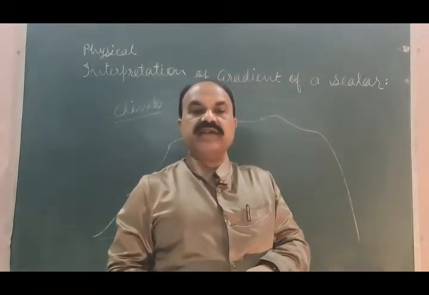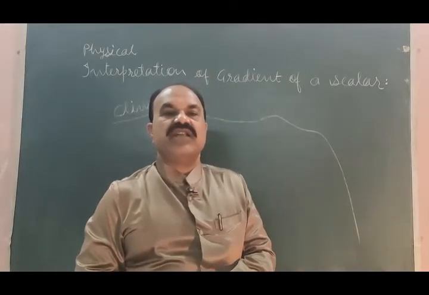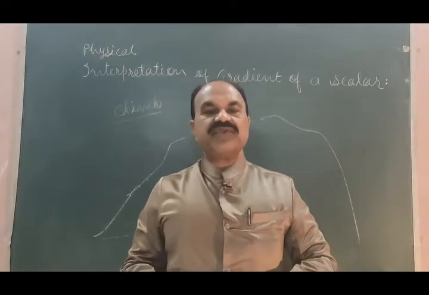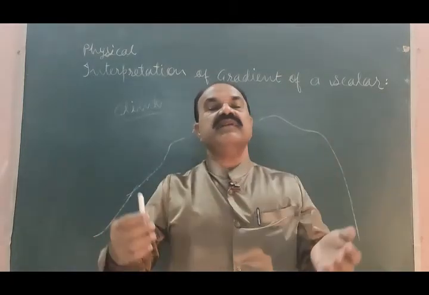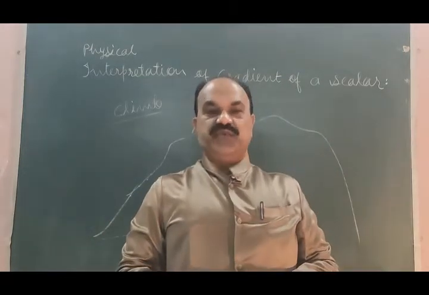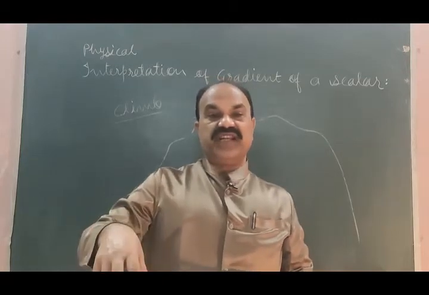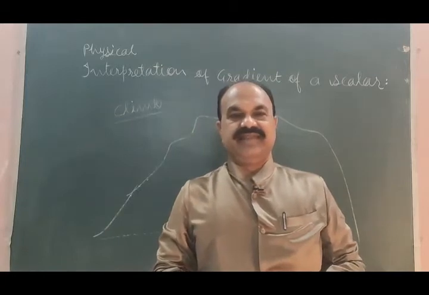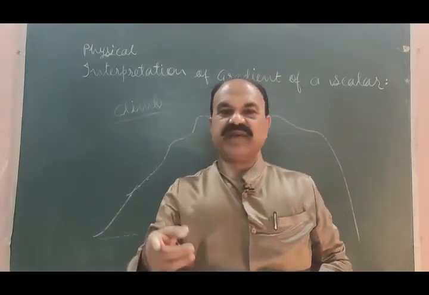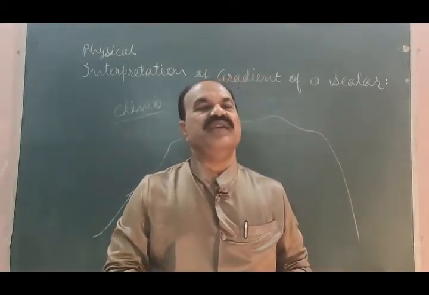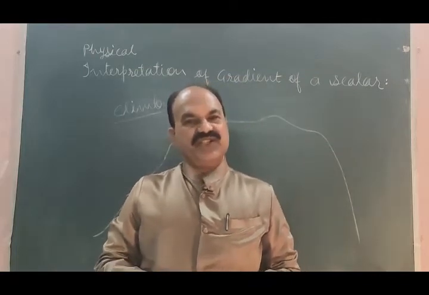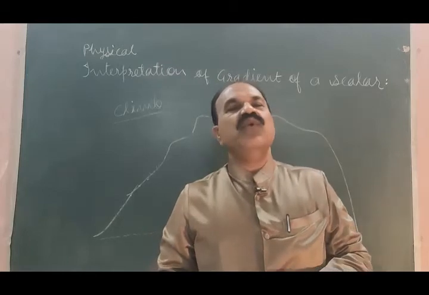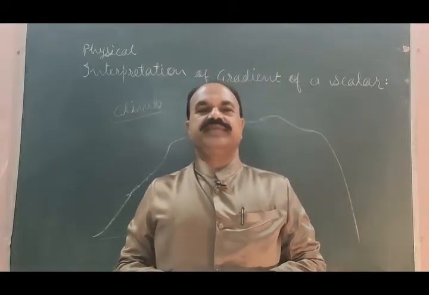So, the gradient of a scalar function is nothing but a force. What type of force? The maximum directional derivative at a position required to hold you there. Its magnitude is the magnitude of the force required to hold you there. Its direction is also the direction of the maximum directional derivative to hold it there.